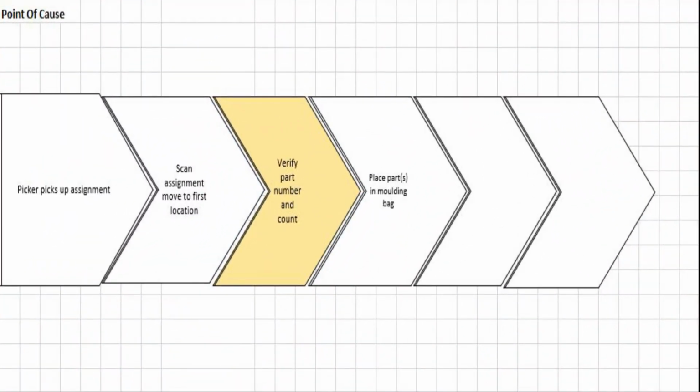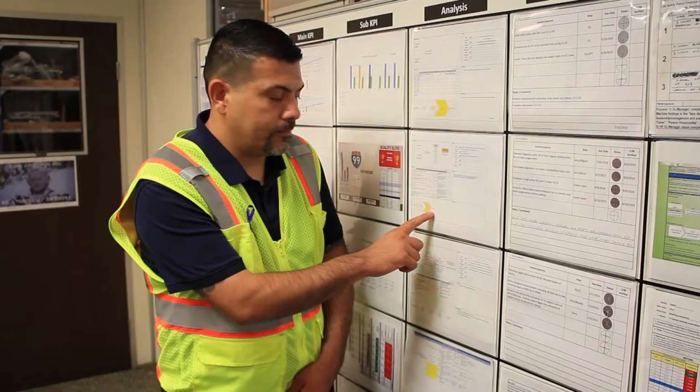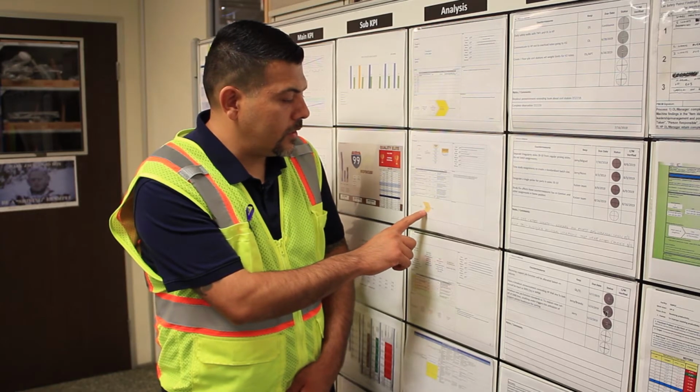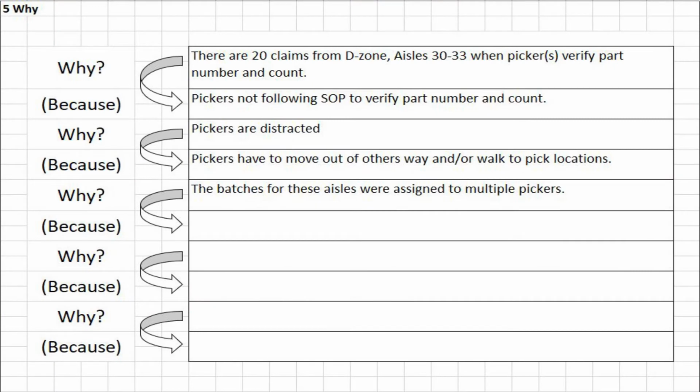So we're going to start off with our picker picks up the assignment. Then the picker scans the assignment and moves to the first location. The picker verifies the part number and the count. The picker places the parts into the molding bag. So our point of occurrence is when the picker is verifying the part number and the count. All right, next we're going to move on to our 5 whys for our analysis.